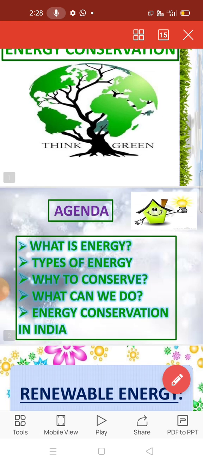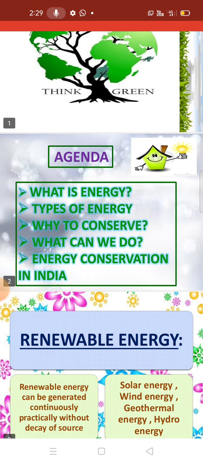So this is my outline. What is energy and types of energy? Why do we conserve? What can we do? And energy conservation in India.